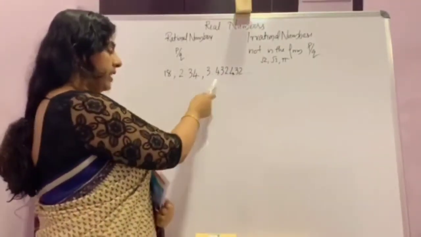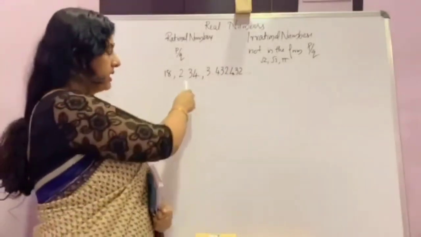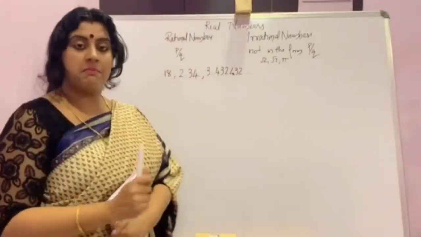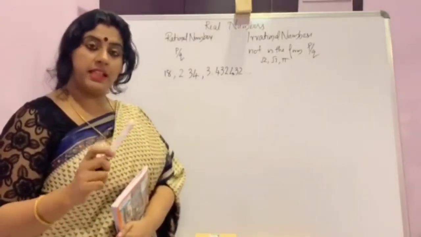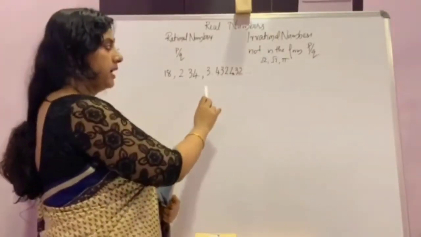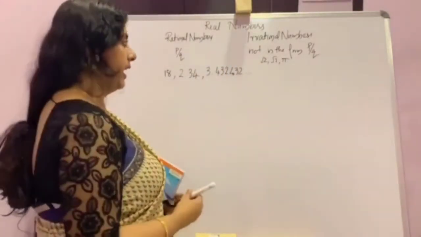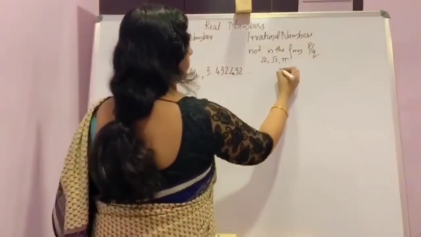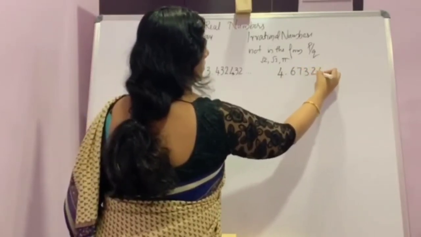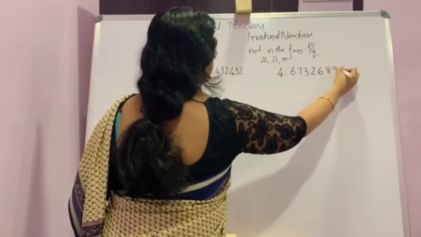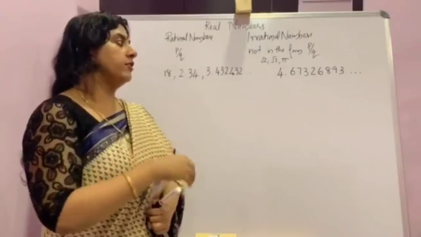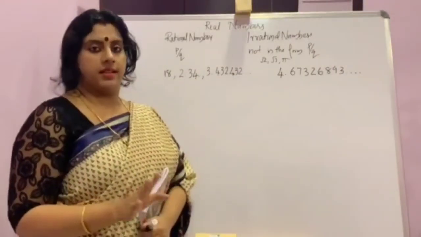So here you can see two types of decimal expansion. One is terminating decimal expansion, the other is non-terminating but repeating. Another word for repeating is recurring. So here it is non-terminating but recurring. Again, another type: here also it is not terminating.